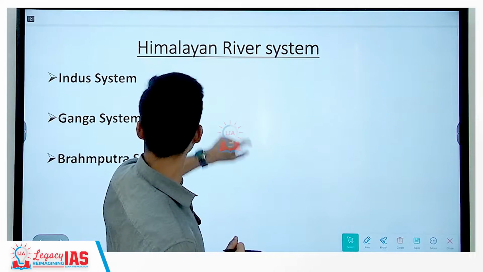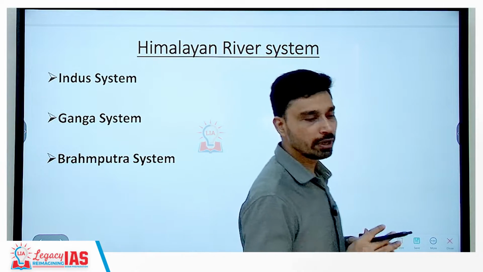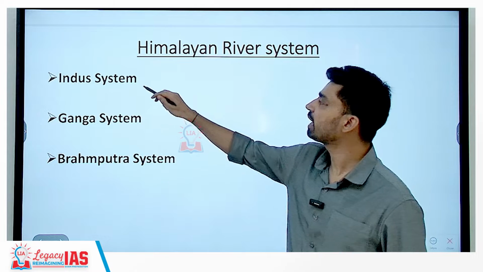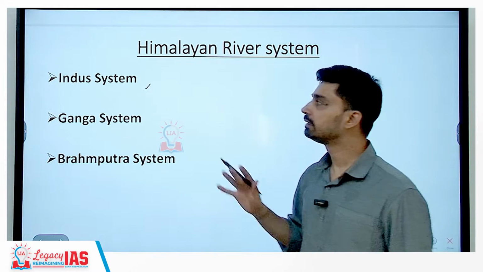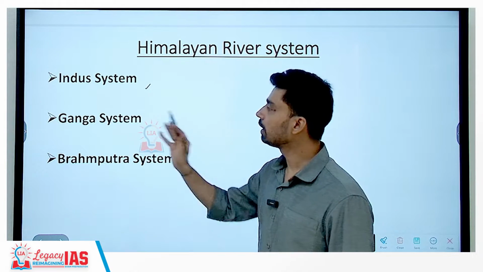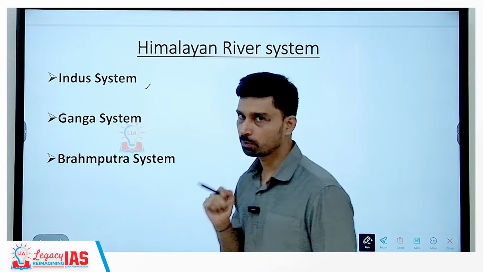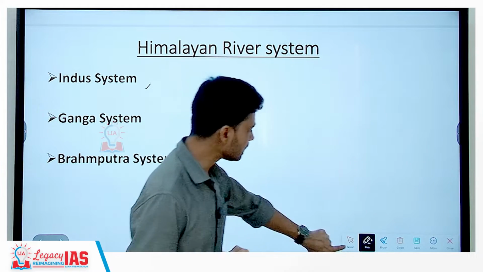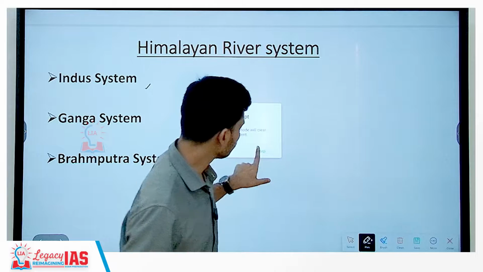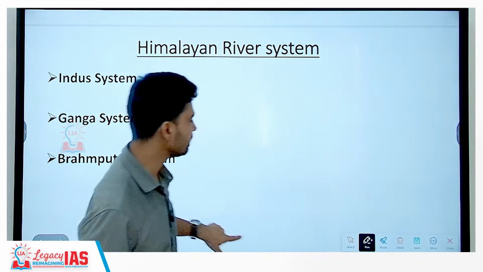Now, if we talk about the Himalayan river system, as we discussed, there are a total of 3 major river systems we have to study in Indian geography. These are the Indus River system, Ganga River system and Brahmaputra River system. So, let us discuss each of them one by one. First of all, we have the Indus River system.